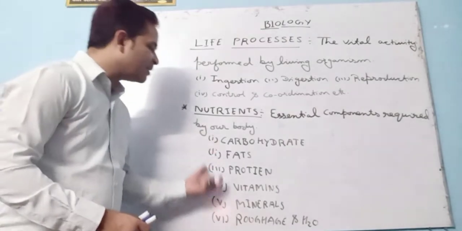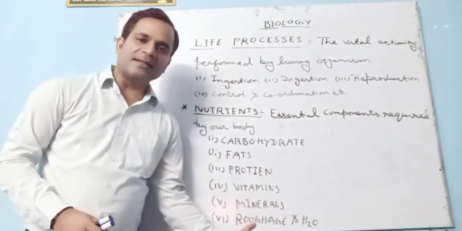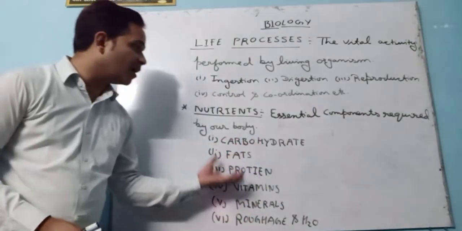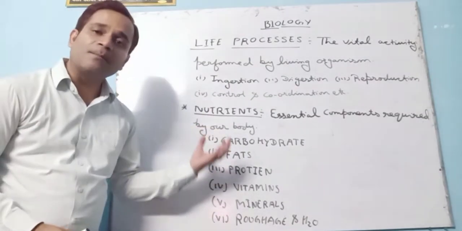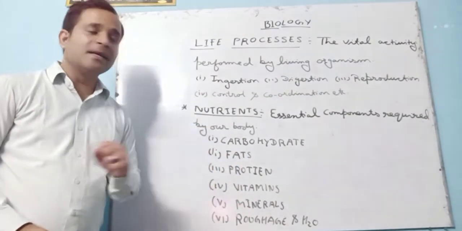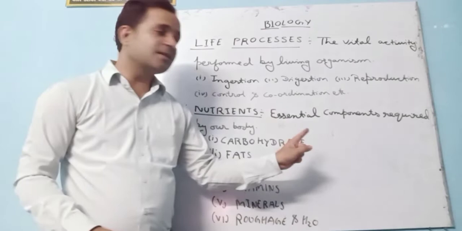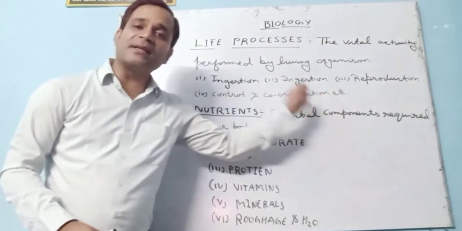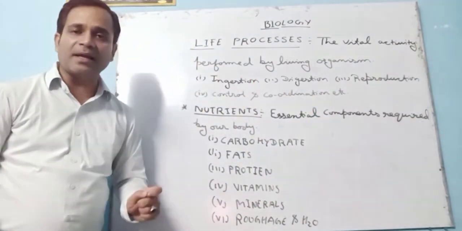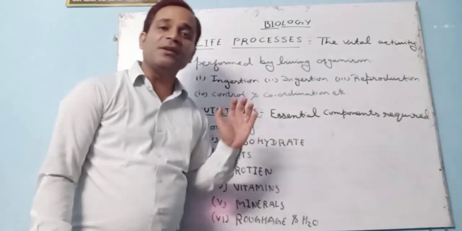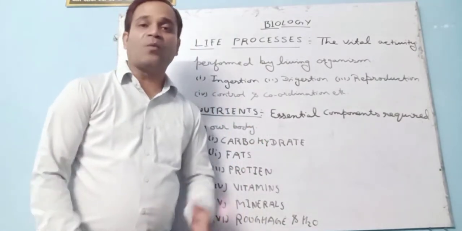Here there are basically 6 nutrients and these are all very essential components for us. So what is nutrients? The essential components that are required by our body are termed as nutrients. What are they?